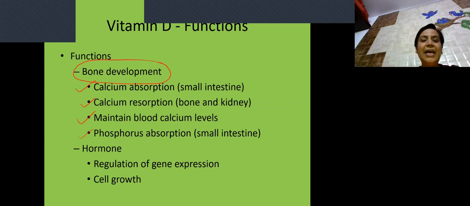The entire metabolism of vitamin D is controlled by PTH and calcitonin hormones. Then vitamin D also acts as a hormone. Whenever any vitamin is acting as a hormone, it means it has the capability to regulate the expression of the gene, meaning proper transcription, translation, and expression of that protein will occur. So these are the important functions of vitamin D.